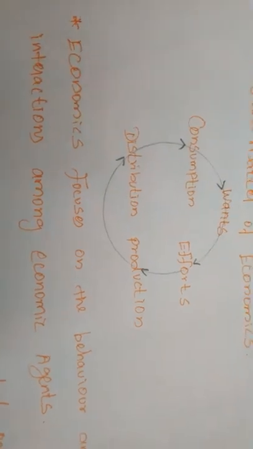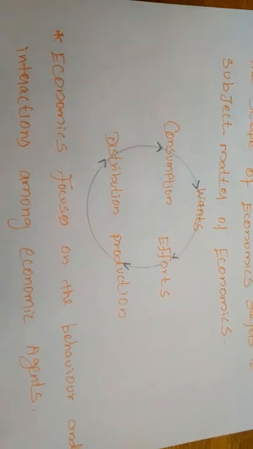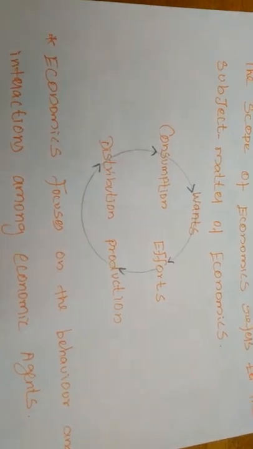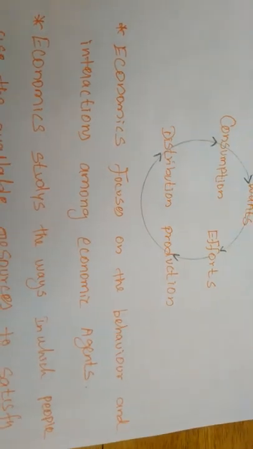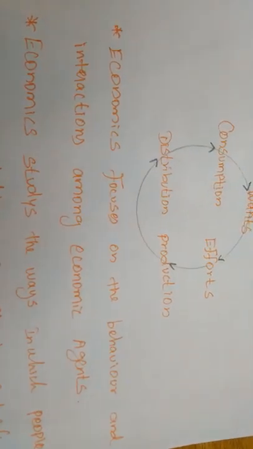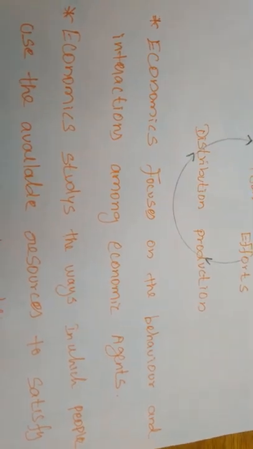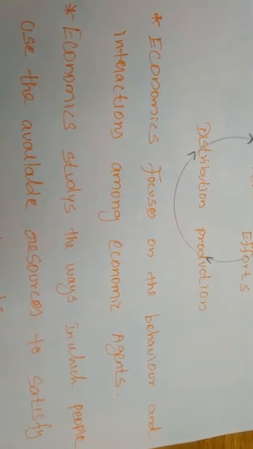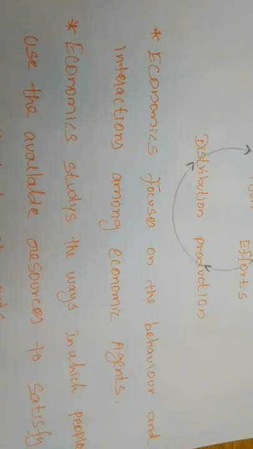Not only that, by seeing this circle, what is the other side, or what is the subject matter also consisting of? Economics focuses on the behavior and interaction among economic agents, and the individuals and groups belonging to the economic system.